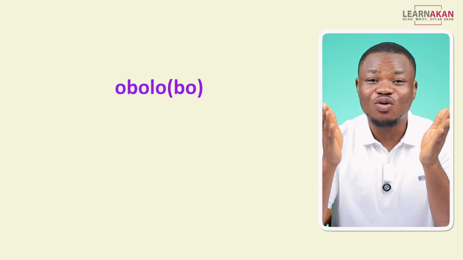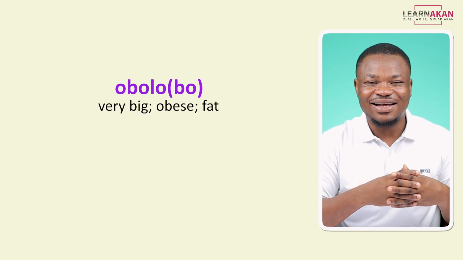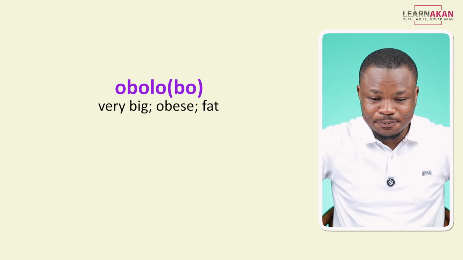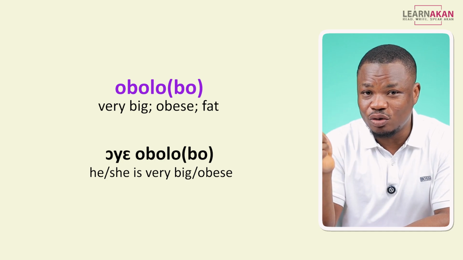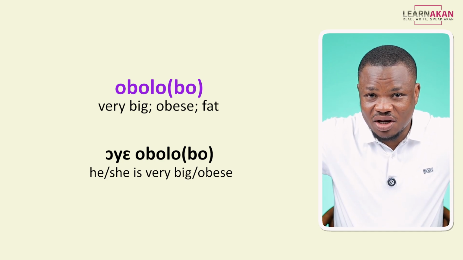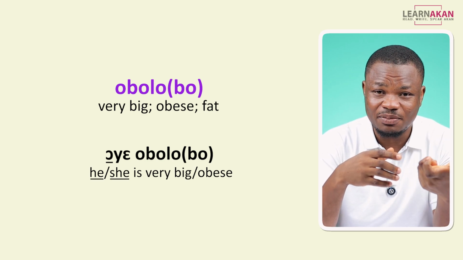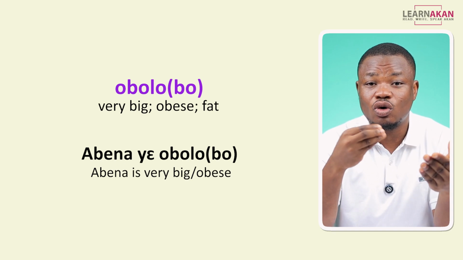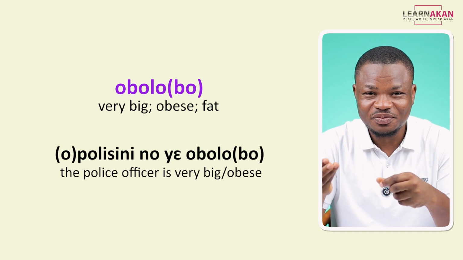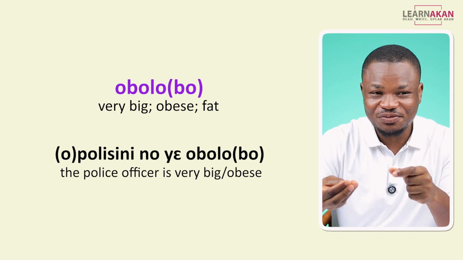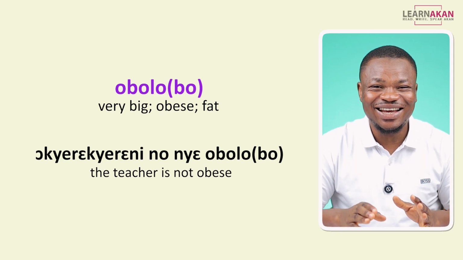Do you remember obolobo? I told you this is more of a slang that we use to describe people who are obese, right? So I can say oye obolobo. He or she is very big, right? Instead of the pronoun, I can use a name. So I can say Abena ye obolobo. O police ni no ye obolobo. O kyerɛkyerɛ ni no nye obolobo.